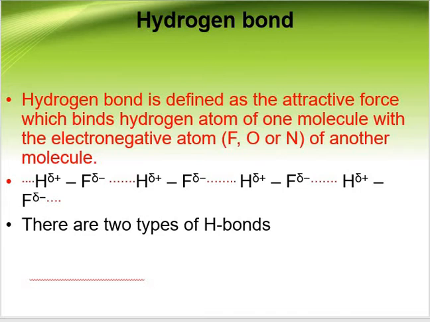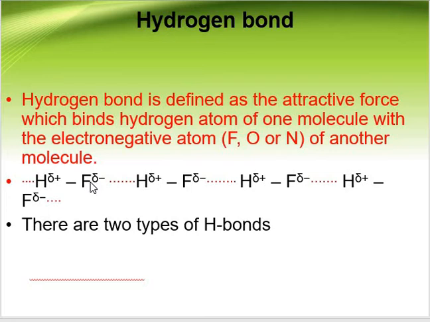I can say here it is the electrostatic force of attraction between the positively charged polarized hydrogen atom in one molecule and a highly electronegative atom of the other molecule. Like you are seeing here, this is one molecule of HF and this is another molecule of HF. The weak bond developing between the hydrogen of one molecule and fluorine of another molecule is called hydrogen bond.